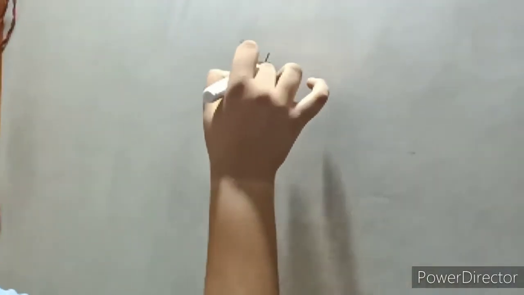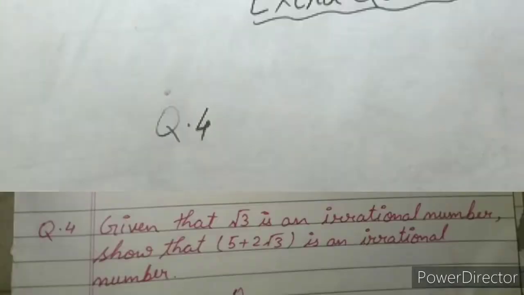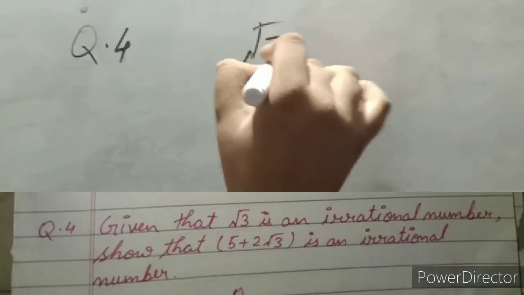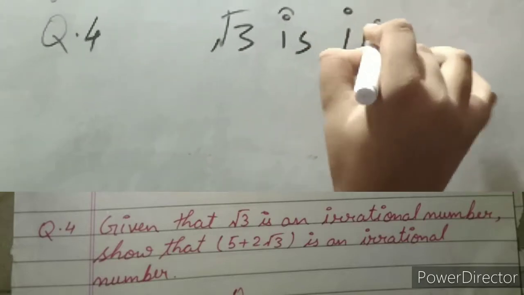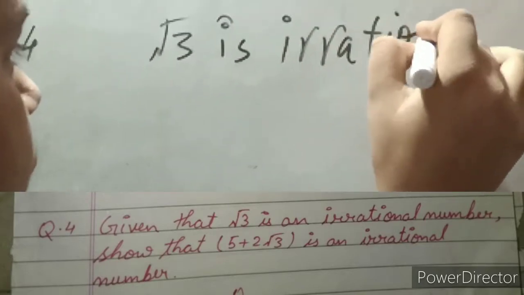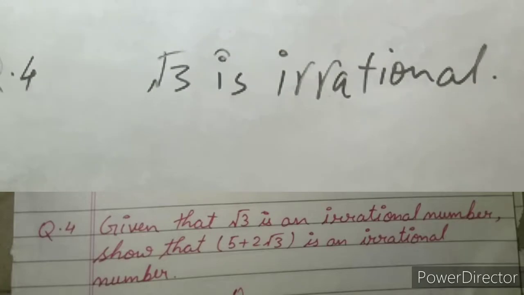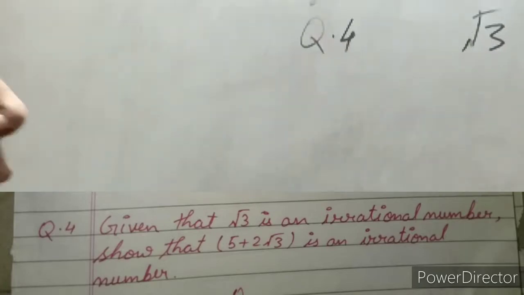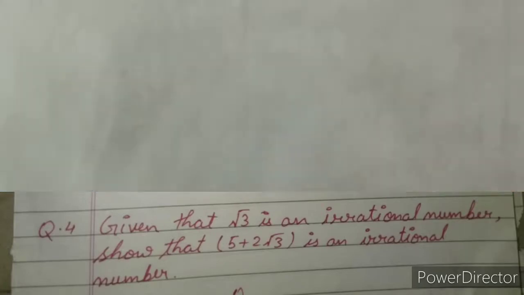It is a question which came in section C, that means for 3 marks. It is given that under root 3 is irrational. It is given to you, and what you have to prove is that 5 plus 2 under root 3 is irrational.